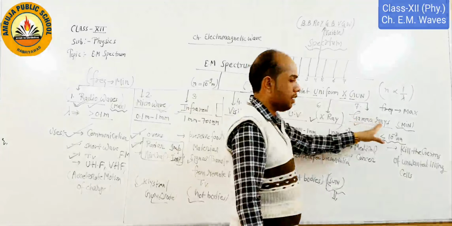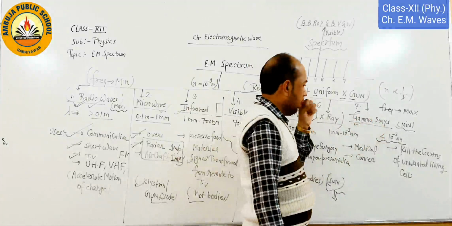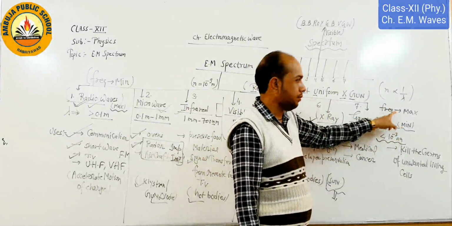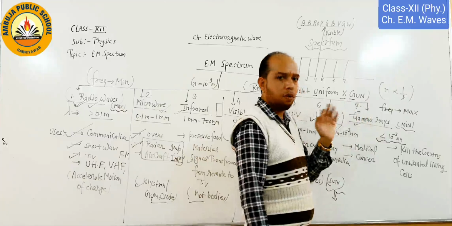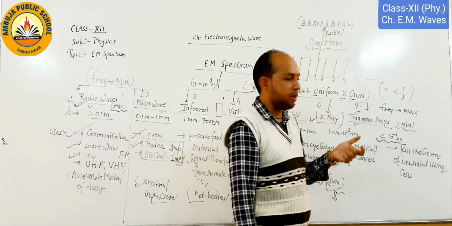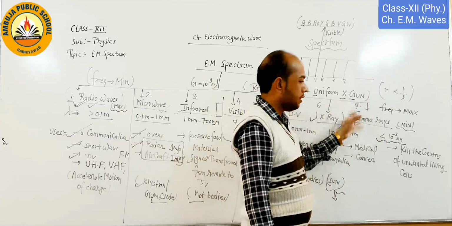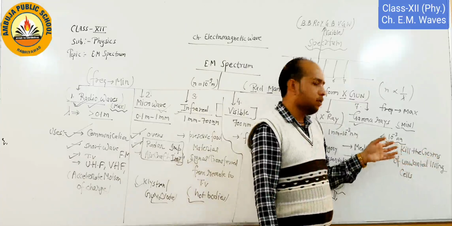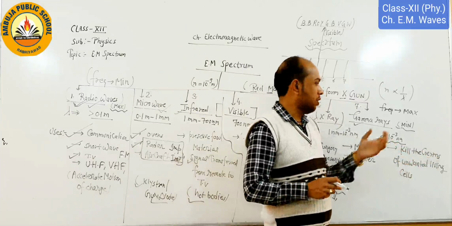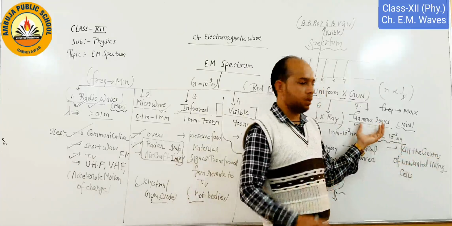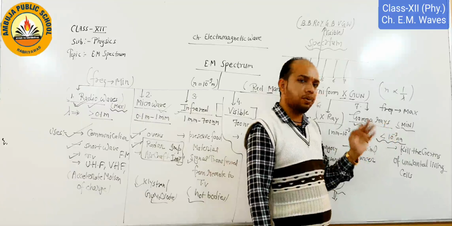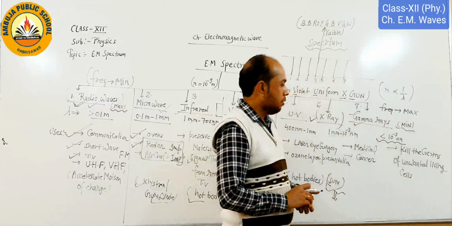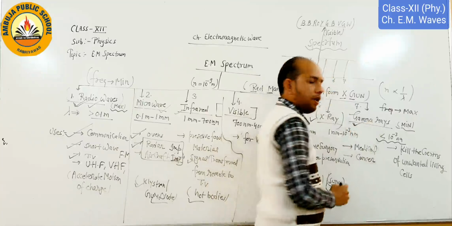And the last one is gamma rays. As we see here, minimum wavelength and maximum frequency. Its main property is that maximum penetration power is for gamma rays. That is why it is used to kill the germs in water. Whenever we use a water purifier, generally gamma rays are used because they kill the germs 100% efficiently, as well as unwanted living cells. So this is the practical use of gamma rays.